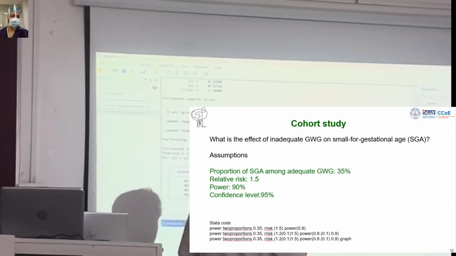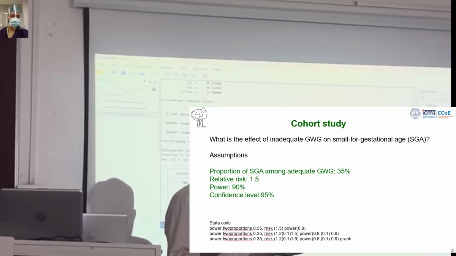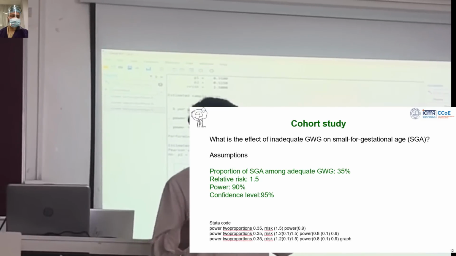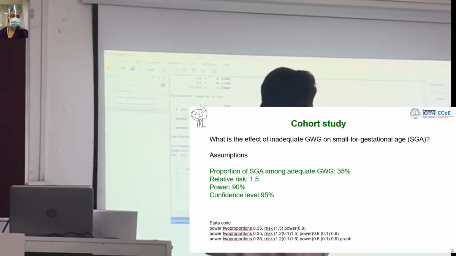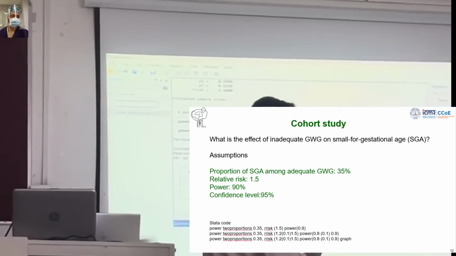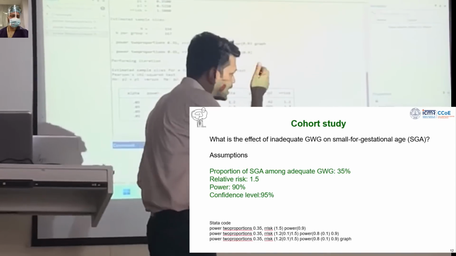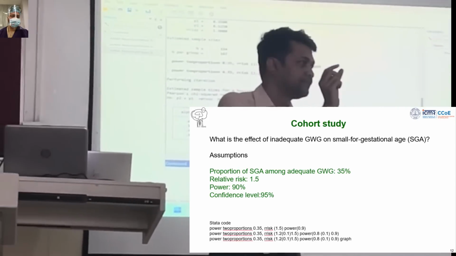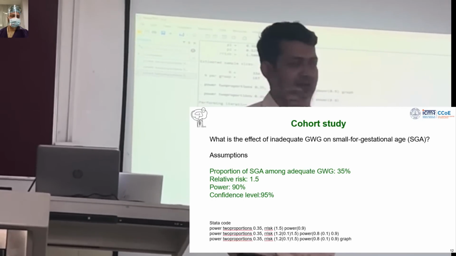Now you can tell me why you are saying 1.5, 1.3, I don't know. It can be 2.2 also. So that's where your conceptual knowledge, your domain expertise, your literature review helps. But you can do everything. So even when we calculate sample size, we don't calculate it with a single number. We always calculate sample size and develop a matrix like this.